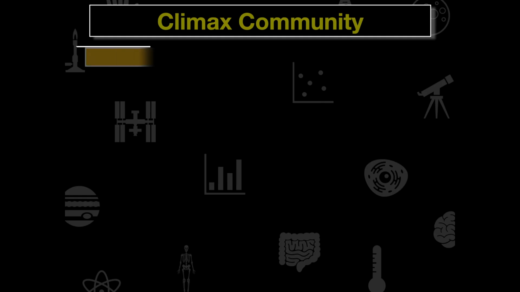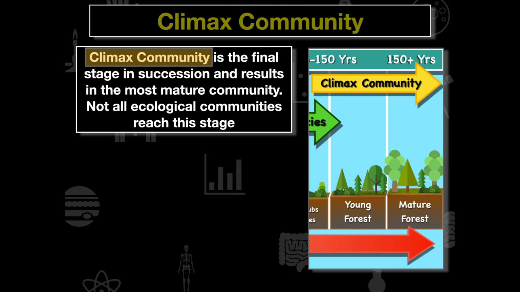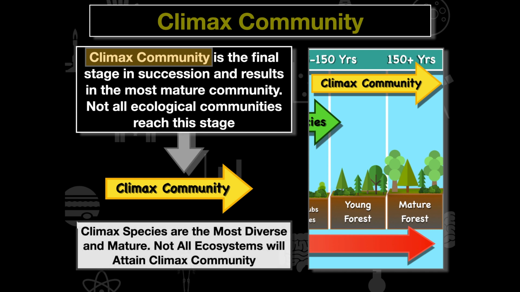Now the last step in this process is going to be the climax community. And this is the final stage in succession and results in the most mature community. However, what's important for us to note is not all ecological communities reach this stage. So if we're looking at this, the climax community, well, this is going to consist of the most diverse and most mature species within that environment.